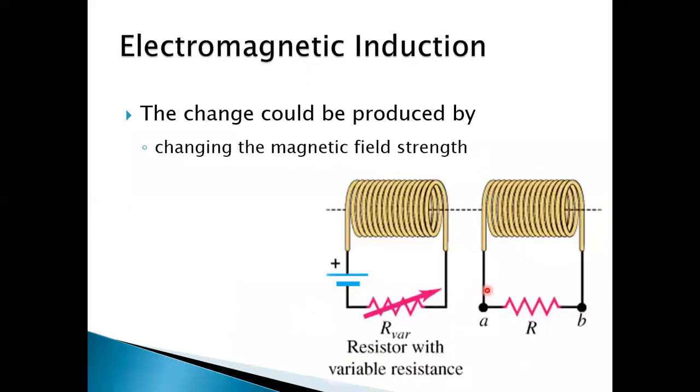So you see here, this is a solenoid, this is also a solenoid, but this solenoid is connected with the battery and also with a variable resistance, while this solenoid is not connected with the battery.